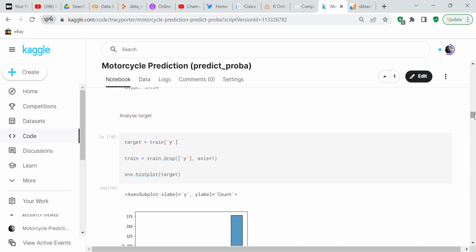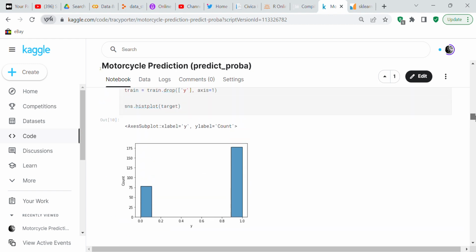Now we're going to analyze the target. Target equals train Y. Train equals train drop Y axis equals 1. And then we're going to use Seaborn to make a hist plot of it. So you can see that you have a class imbalance. You have about 70% ones and about 30% zeros.